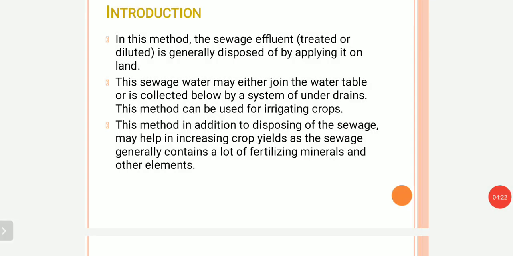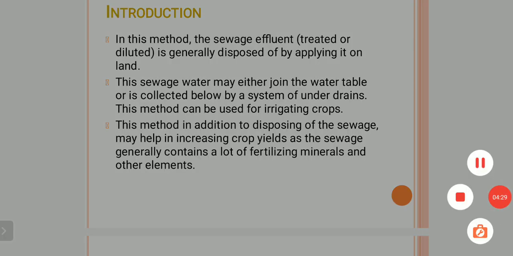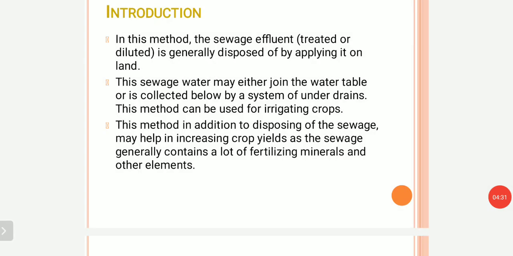Now if anaerobic conditions prevail, what happens? Due to these anaerobic conditions, there will be a lot of emission of gases like methane and hydrogen sulfide, which will produce large foul gases. So we don't want these anaerobic conditions in our field, because it will be very harmful to the farmers working on these fields. So we generally dispose this sewage on sandy soils. This is one thing you have to remember.